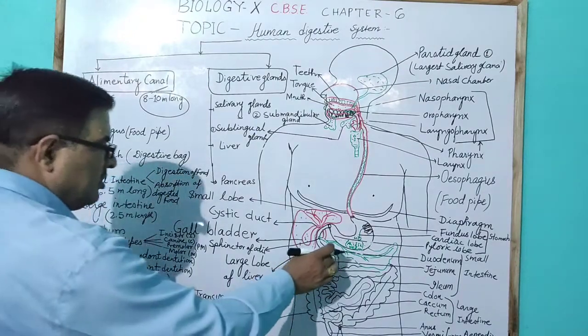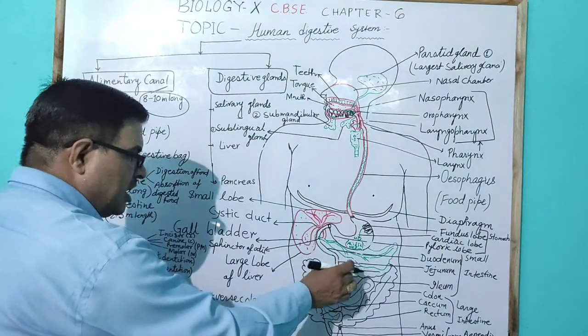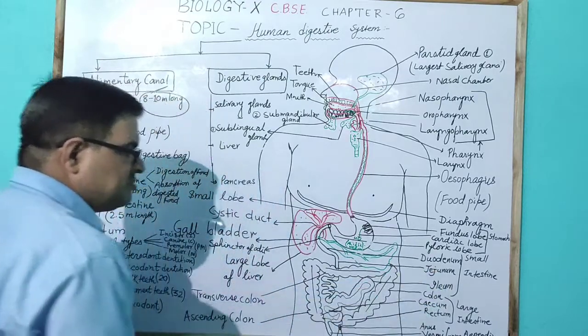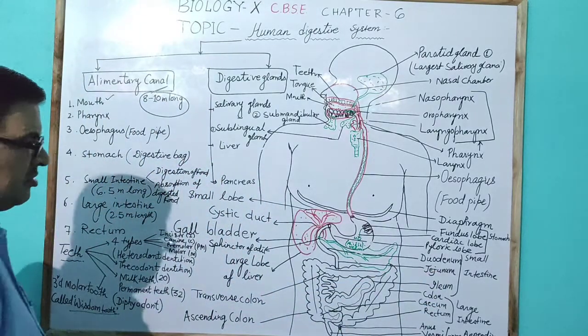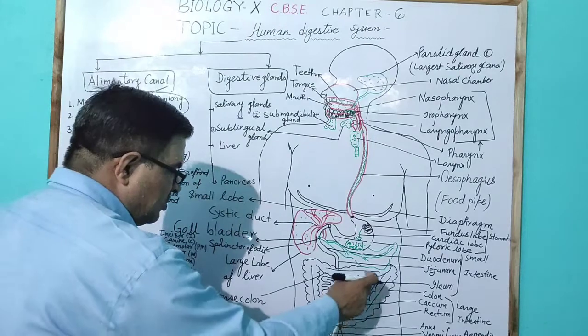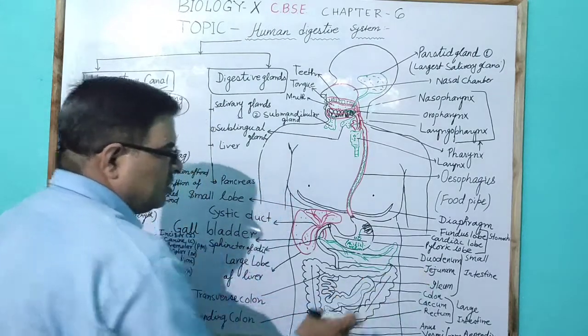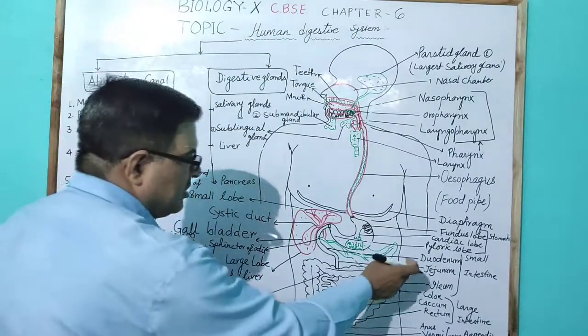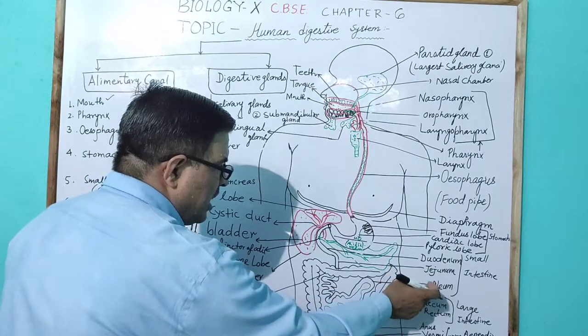Now the duodenum reaches the jejunum part of the small intestine and the much coiled structure called the ileum. So the small intestine has three parts: duodenum, jejunum and ileum.